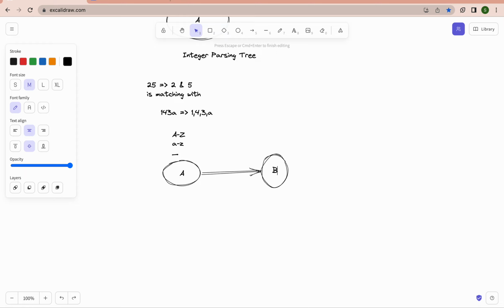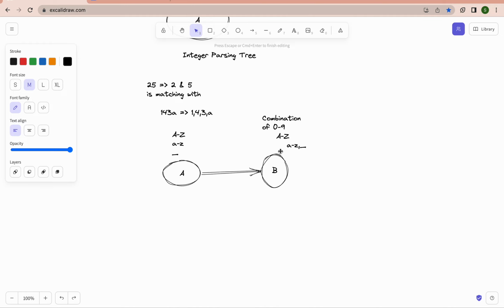State B is the combination of either 0 to 9, or capital A to Z, or small a to z, or underscore.